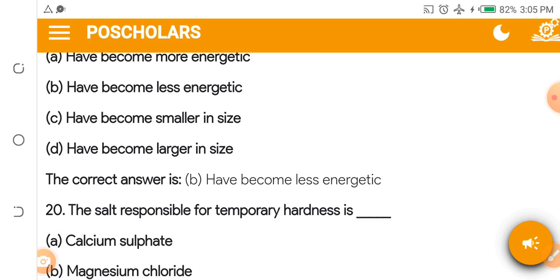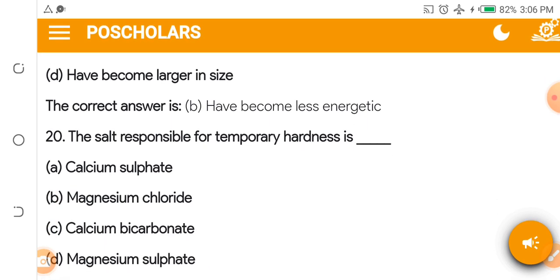The salt responsible for temporary hardness is dash. You know we talk about hard water and soft water. Please, can you tell me the difference between hard water and soft water? Tell me, that is second assignment. The difference between hard water and soft water.